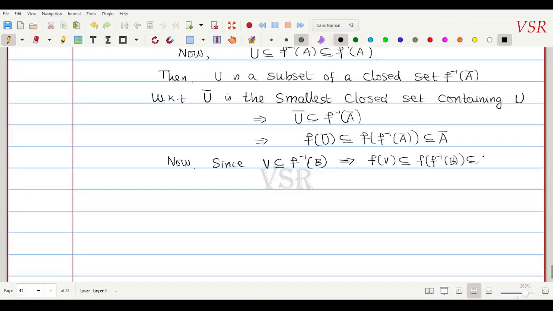What I have got is f of u closure, which is a subset of A closure, and f of V, which is a subset of B. So this implies that f of u closure intersection f of V is a subset of A closure intersection with B, that is equal to empty.